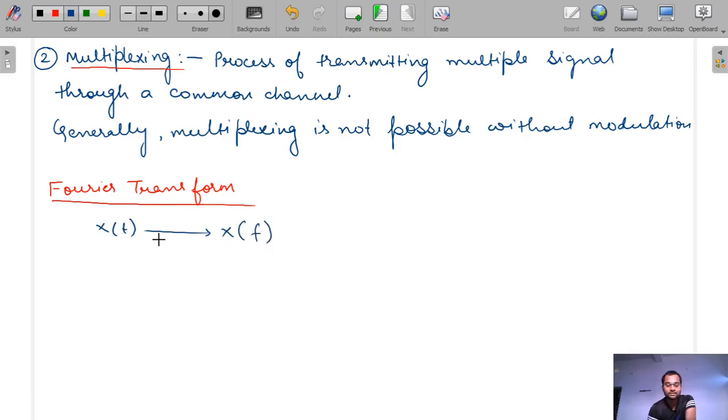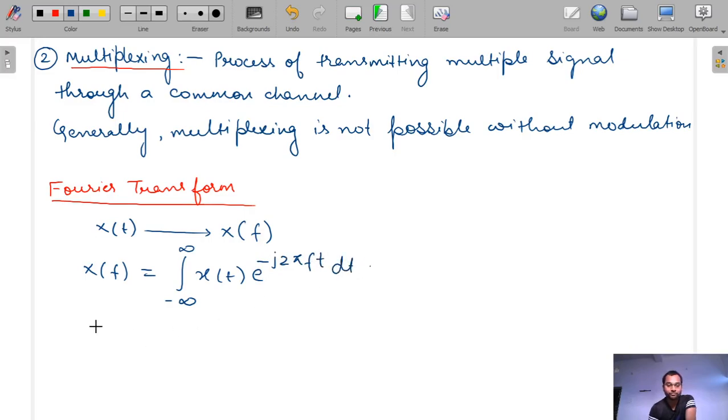Means Fourier transform is done to show the frequency components of the signal. So how will we obtain X(f)? X(f) is equal to the integration from minus infinity to infinity of x(t) into e to the power minus j omega t, and here omega is equal to 2 pi f, so we can write minus j 2 pi f t dt.